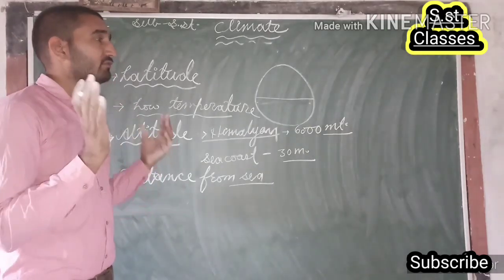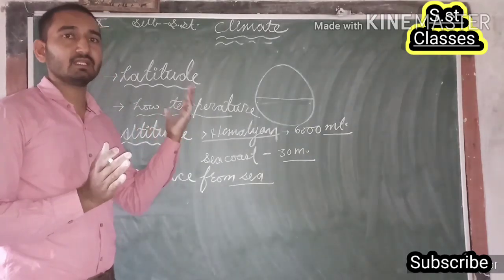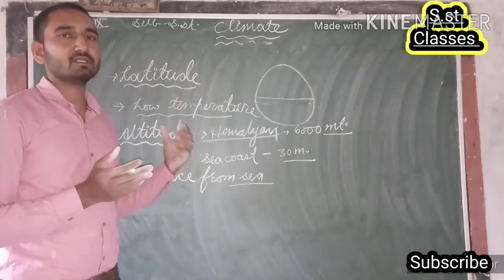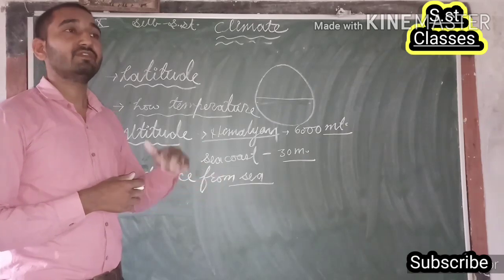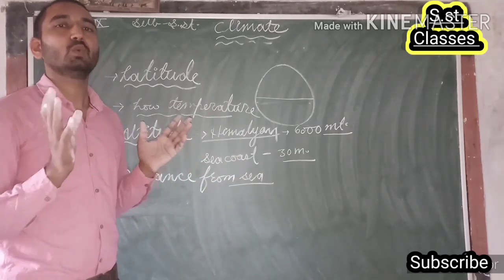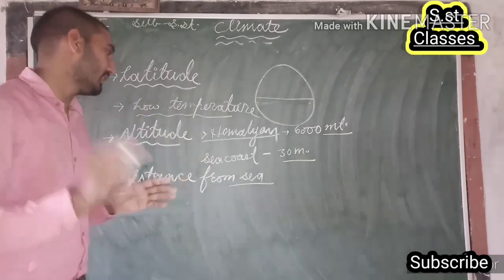For example, in Mumbai, we have moderate temperature during the summer season and the winter season. On the other hand, if we discuss Rajasthan, then we find high temperature during the summer season and low temperature during the winter season. Is that clear, guys? Now the next point.